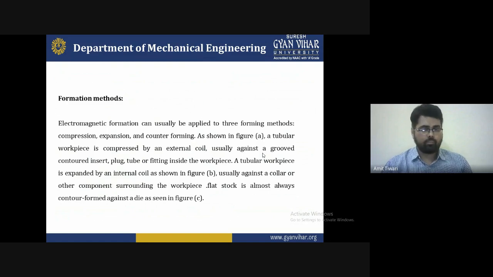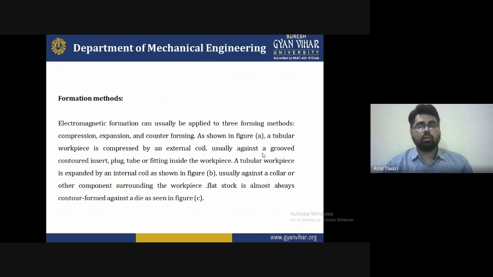In the figure, figure A indicates that a tubular workpiece is compressed by an external coil, usually against a grooved insert and a plug tube and fitting inside the workpiece. A tubular workpiece is expanded by an internal coil as shown in figure B, usually against a collar or other components surrounding the workpiece.